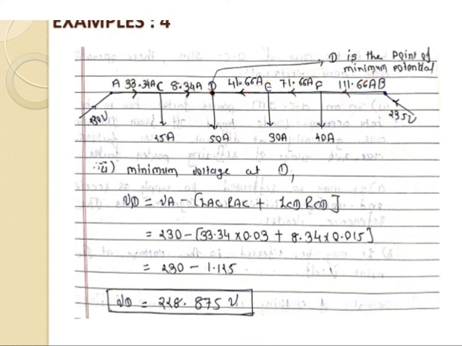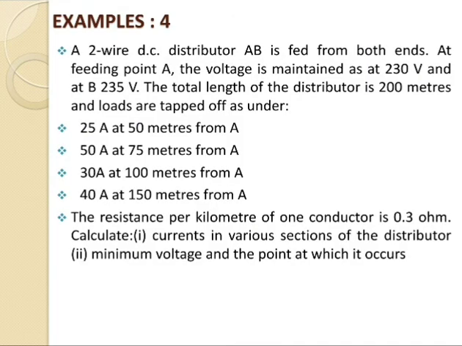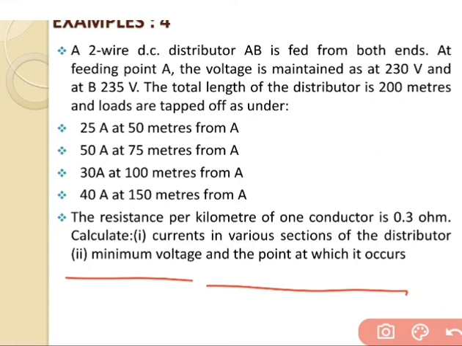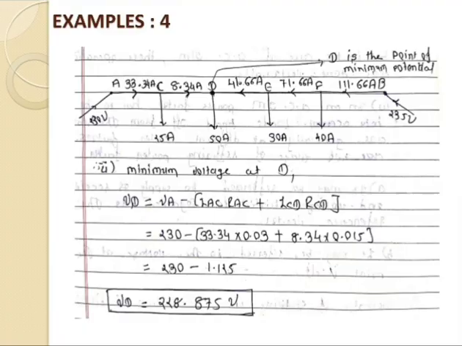In point number 2, we have to calculate the minimum voltage and the point at which it occurs, which means that firstly we have to find out the minimum consumer point, and at that point we have to calculate the value of voltage. Up to now we have found the point of minimum voltage, that is D only. Now we will go for the voltage at point D.